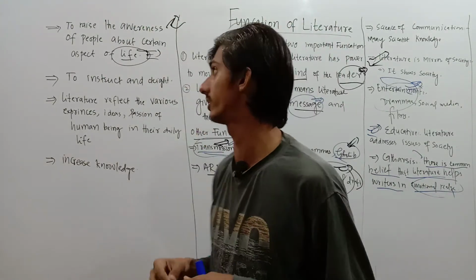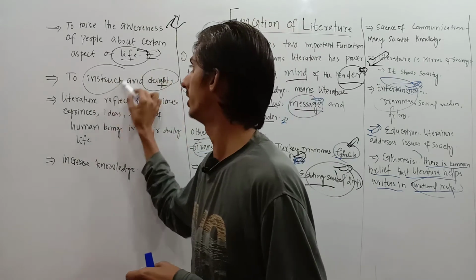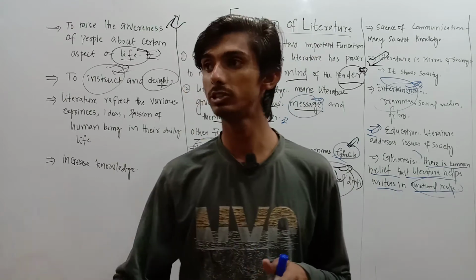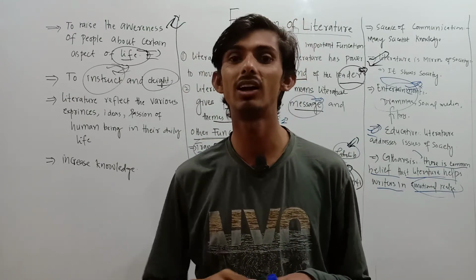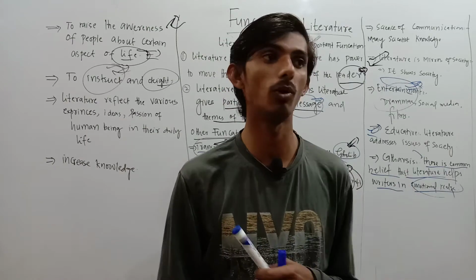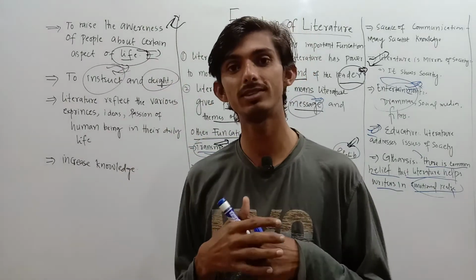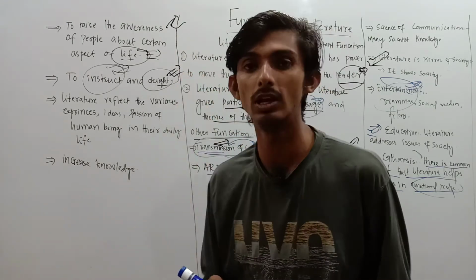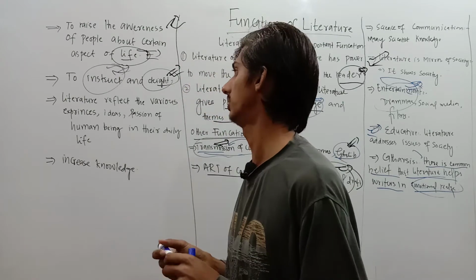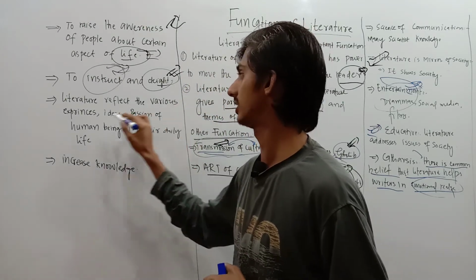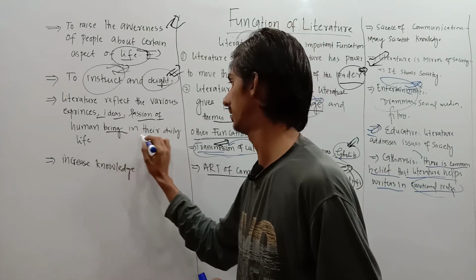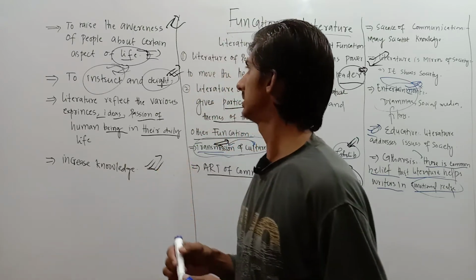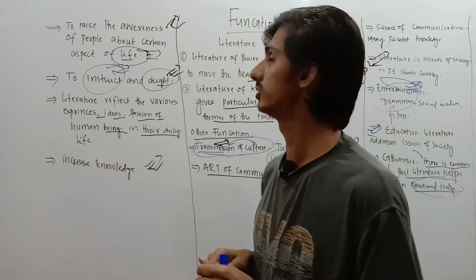Another function is to instruct and delight. Literature gives us instruction and advice: do this thing or don't do this thing, don't go this way, go that way. Literature basically gives the destination. And delight is happiness; of course, in literature we also get delight. Literature reflects the various experiences, ideas and passions of human beings in daily life. So it also increases our knowledge. This is the main function of literature.